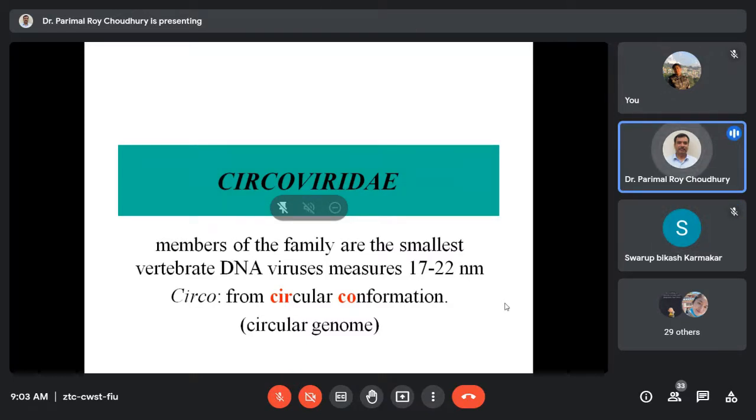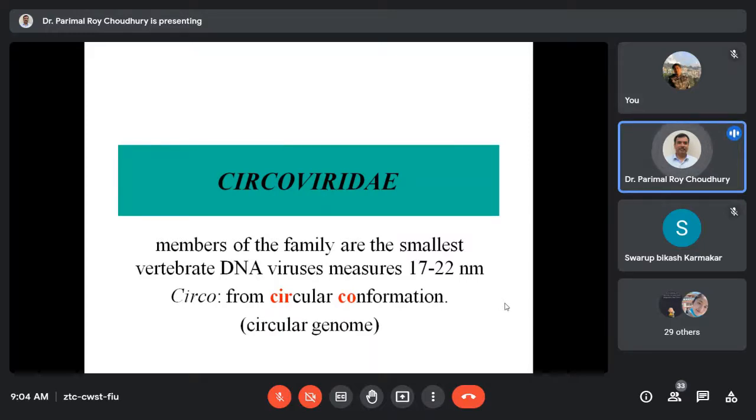In your syllabus, no doubt they have given Circoviridae, and for quite a long period, if you pick up a textbook from a few years back, you'll find only the Circoviridae family and the important diseases, Porcine Circovirus and Chicken Infectious Anemia virus infection. They discussed them under the Circoviridae, but recently it has been seen that the Chicken Anemia virus is no more closely related to the circoviruses.